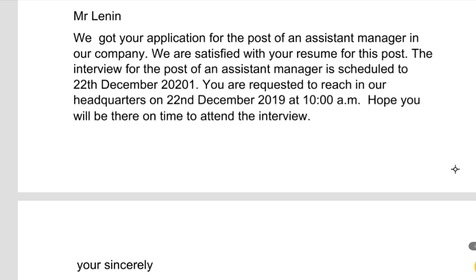Then comes the content. Mr. Lenin, we got your application for the post of an assistant manager in our company. We are satisfied with your resume for this post. The interview for the post of an assistant manager is scheduled to 22nd December 2019. So there is a correction in that printing or typing. Just read it as 2019.